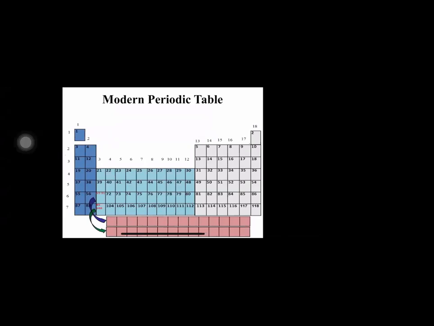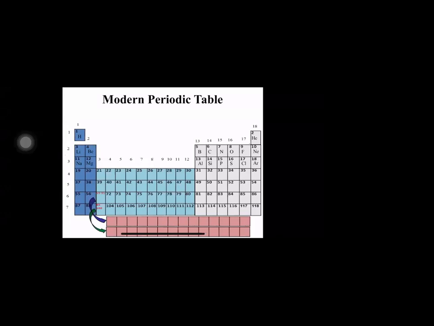Hydrogen, helium, lithium, beryllium, boron, carbon, nitrogen, oxygen, fluorine, neon, sodium, magnesium, aluminium, silicon, phosphorus, sulfur, chlorine, argon.